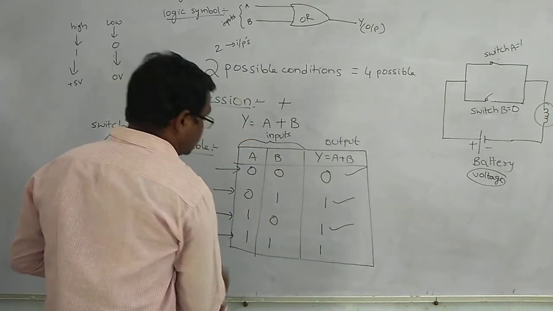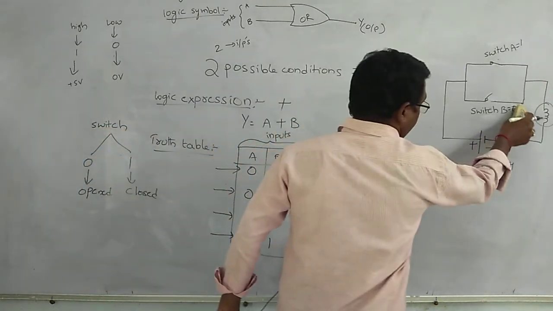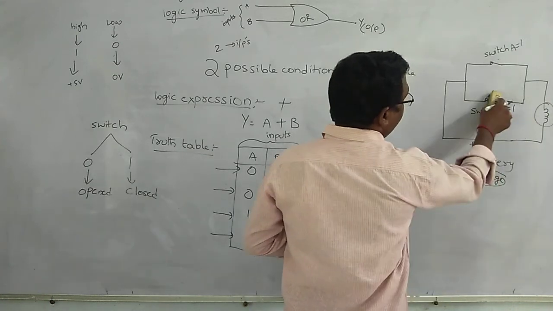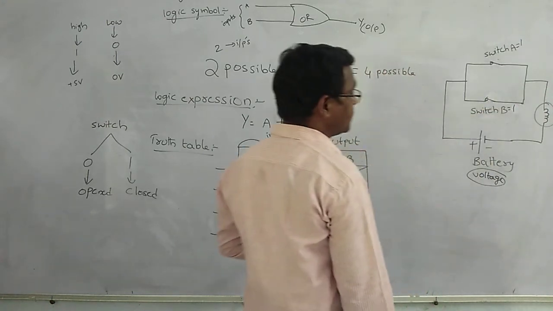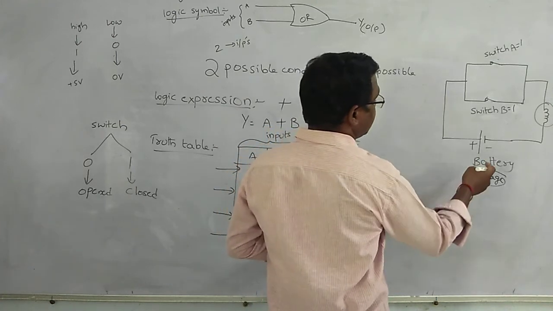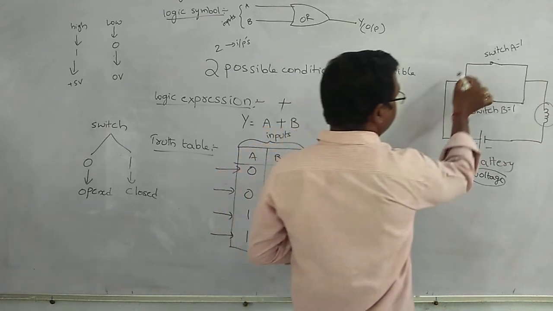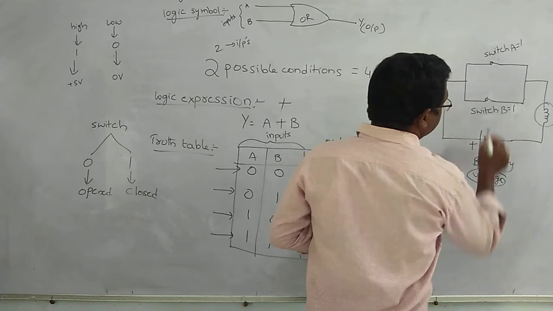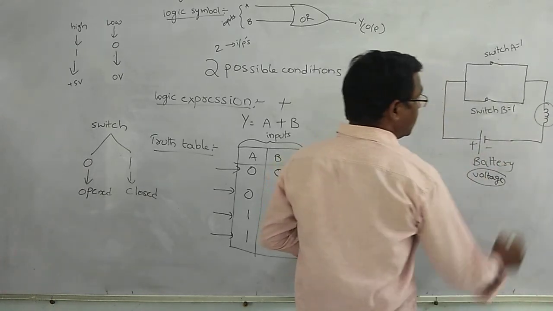Fourth case, A is equal to 1 and B is equal to 1. In this condition both switches act as closed switches. If we apply the voltage, current flows through the switches and can reach the bulb. At that time the bulb is in on condition.